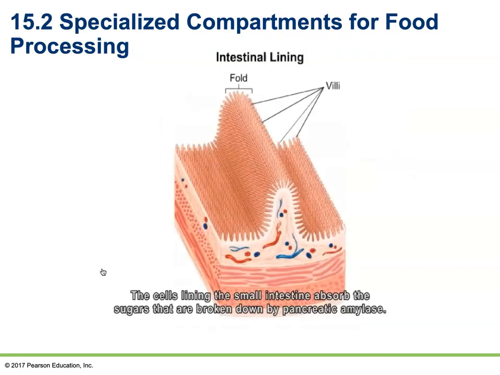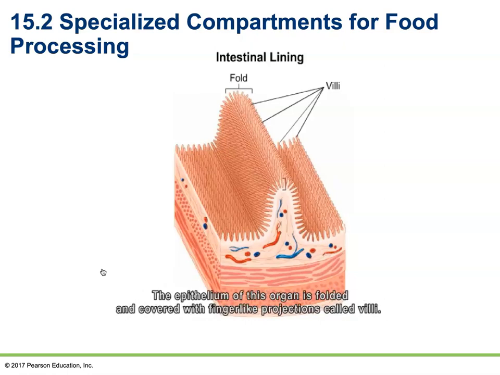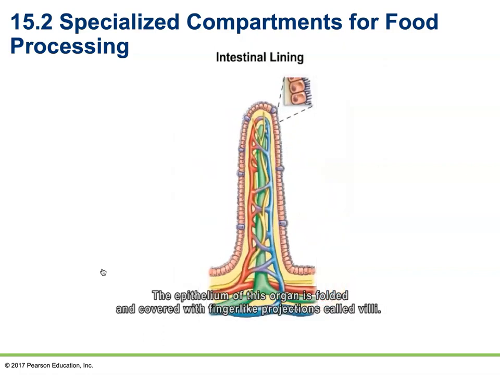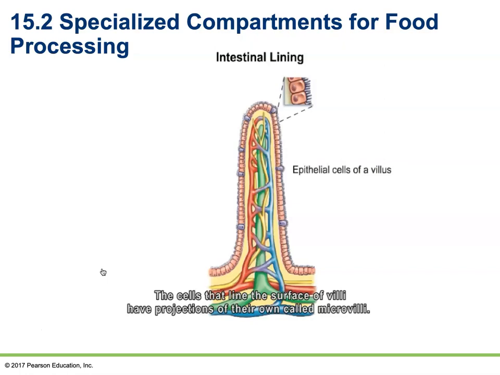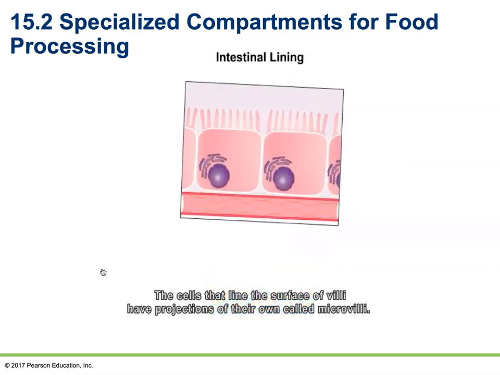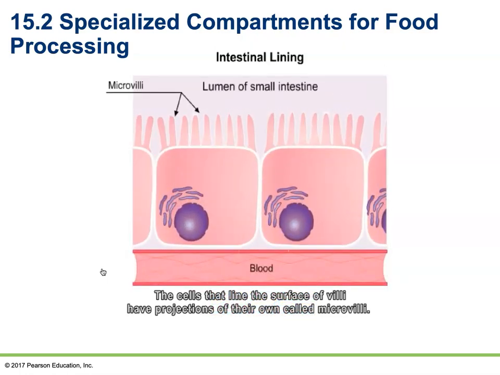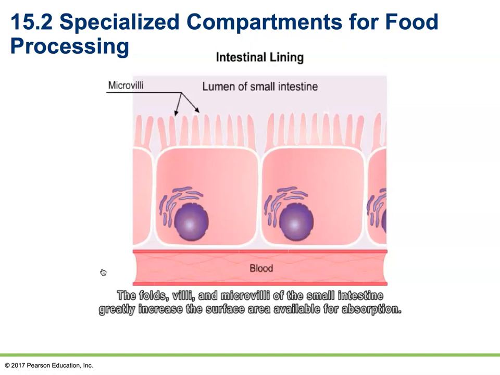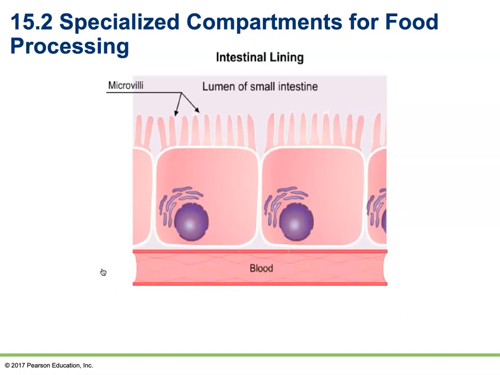The cells lining the small intestine absorb the sugars that are broken down by pancreatic amylase. The epithelium of this organ is folded and covered with finger-like projections called villi. The cells that line the surface of villi have projections of their own called microvilli. The folds, villi, and microvilli of the small intestine greatly increase the surface area available for absorption.